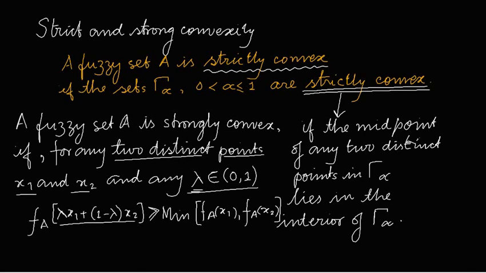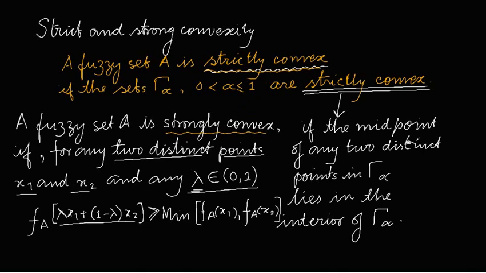Here we should remember that regarding strict convexity and strong convexity, strong convexity doesn't imply strict convexity or vice versa.